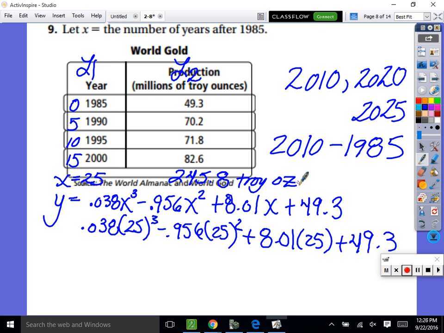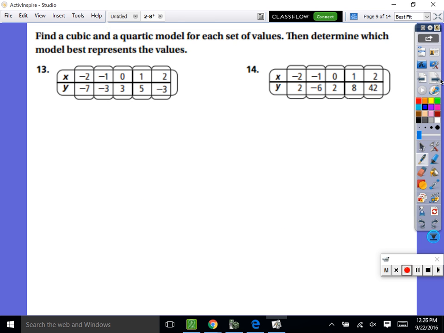So once again, if we wanted to do 2020, that's 35 years after 1985, so we'd plug in x equal to 35. Do we get the gist of it? It's the same thing, just a different year. If we understand it, we're good, because it's such an easy assignment. Are we good? Okay.